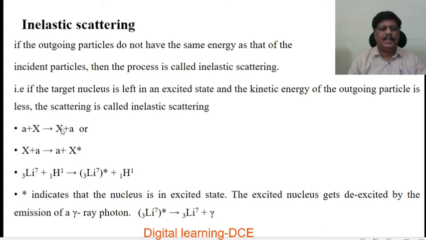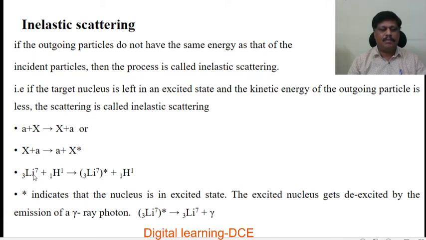So make a star here. Or X plus A gives rise to A plus X star. That means the target nucleus is left in an excited state. Some amount of energy stays with the target nucleus.